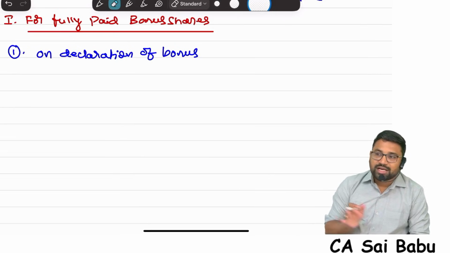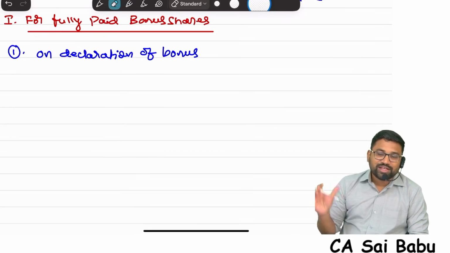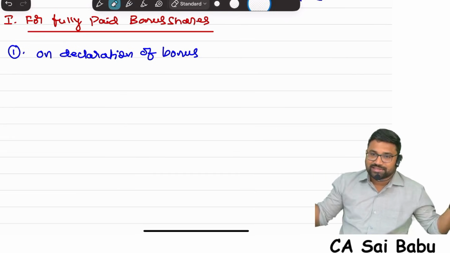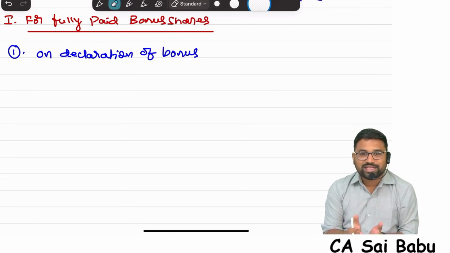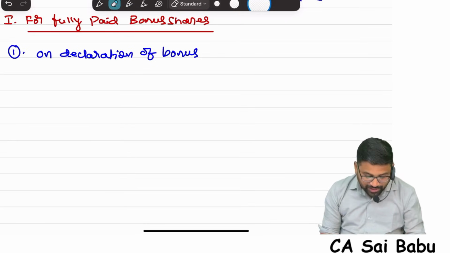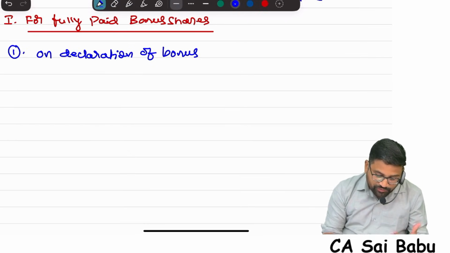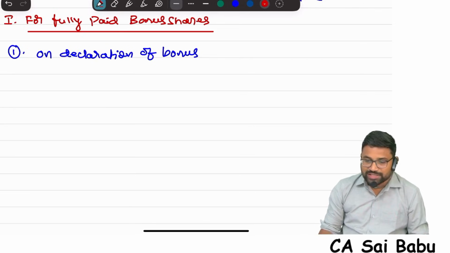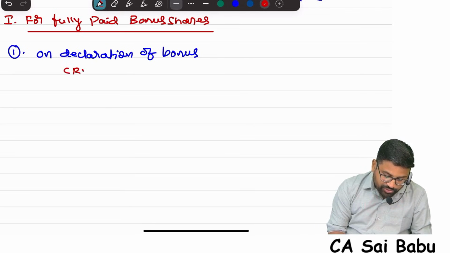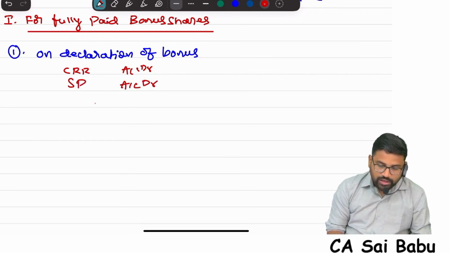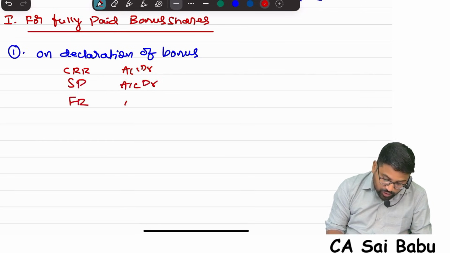So CRR and fully paid bonus shares are made for each other. Their marriage is already fixed. So CRR is waiting from the ages only for one purpose. What is that? Fully paid bonus shares. It does not have any other purpose. Correct? So whenever a declaration of bonus happens, CRR account will be debited if you use it. Securities premium account will be debited if you use it. And free reserves account will be debited if you use it.